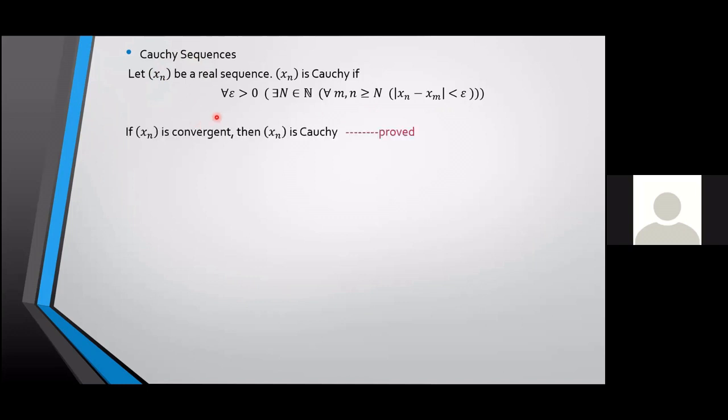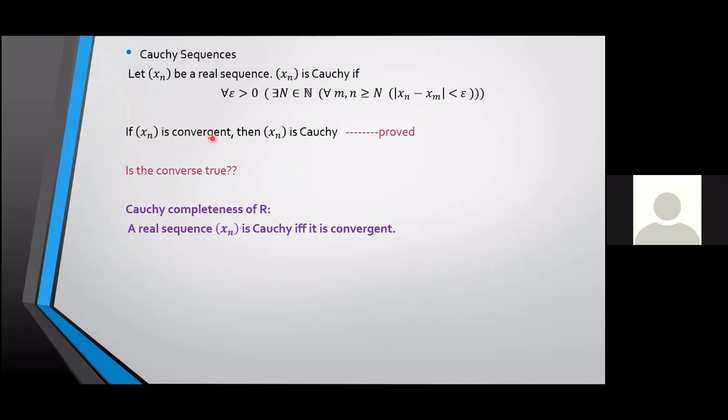So what have we just proved? We have shown that if xn is convergent, that property is true. And we have called that property Cauchy sequences. So we have just proved that if xn is convergent, then xn is Cauchy. So look at this statement. What is the natural question that comes to your mind whenever you see a statement like this? Is the converse true? What is the converse? If xn is Cauchy, then xn is convergent. Is that statement true? It happens that that statement is true.